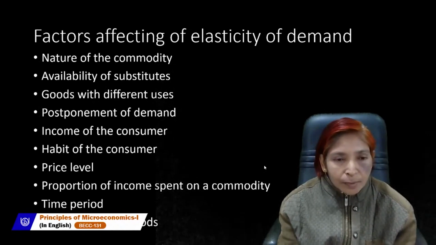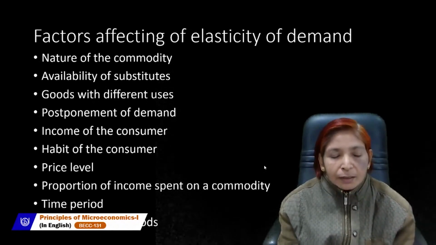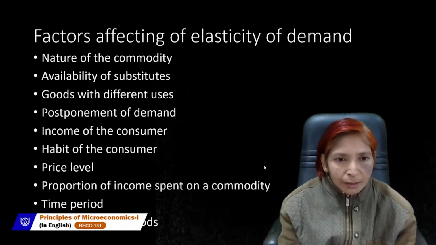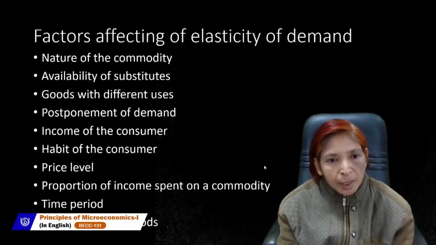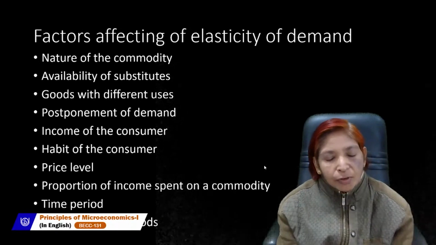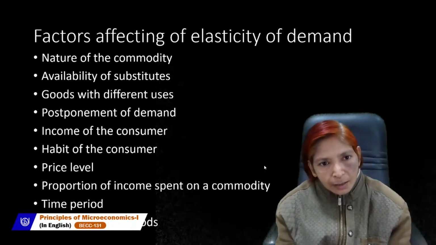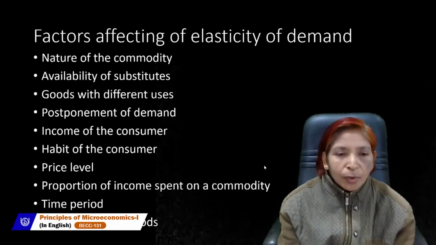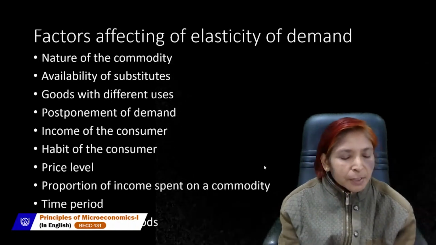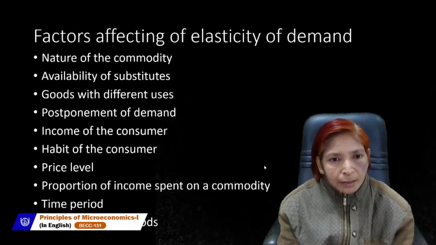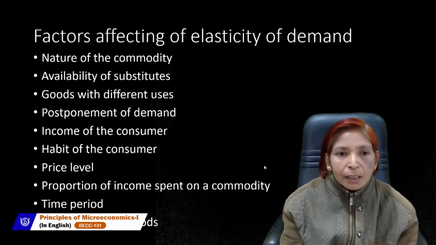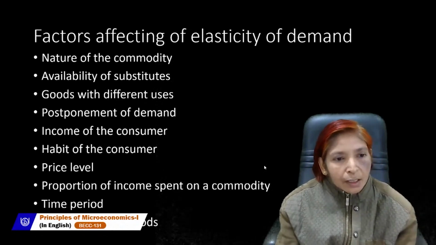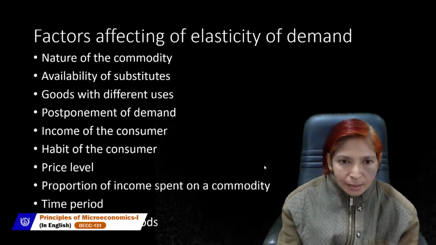And if there are no substitutes available in the market, then demand will be inelastic. So you have to mention here what type of commodity demand is elastic and what type is inelastic. If substitutes are available in the market, then demand will be more elastic. If substitutes are not available in the market, then demand will be inelastic.